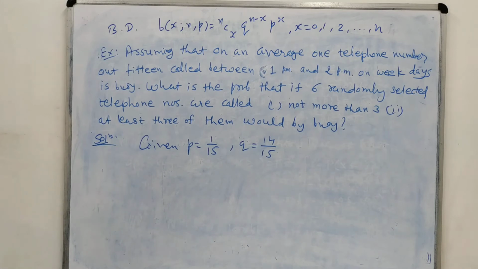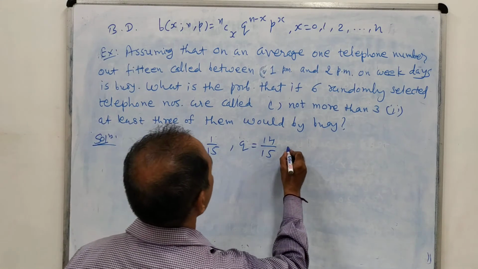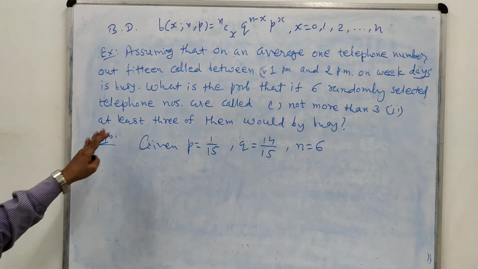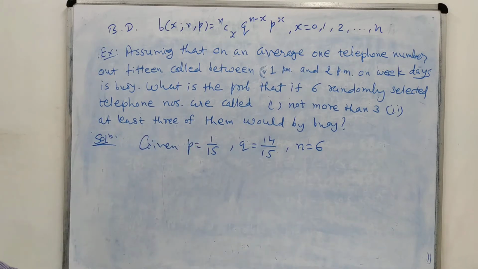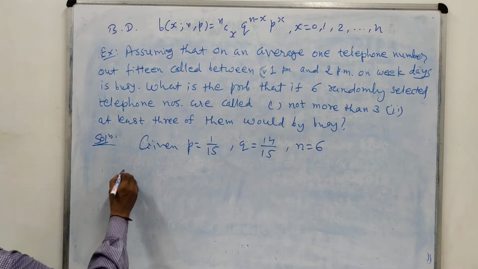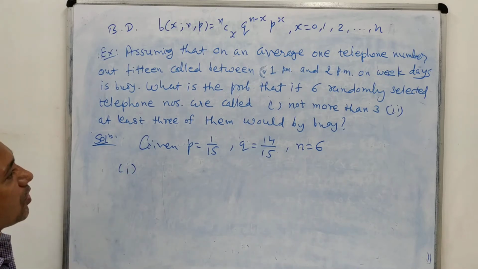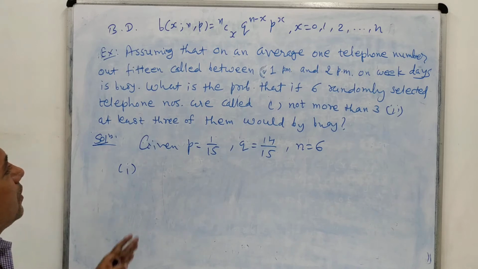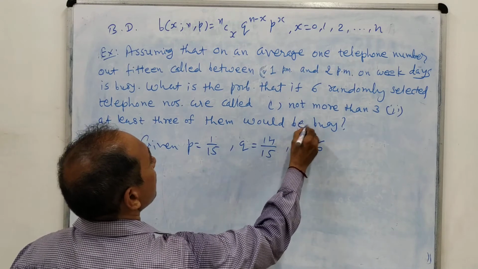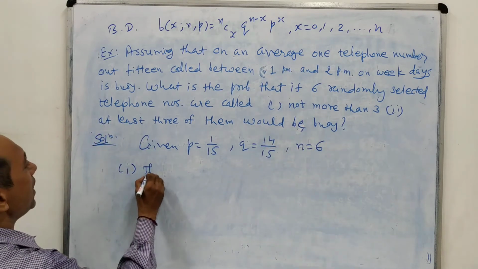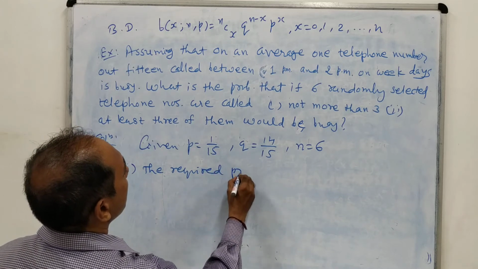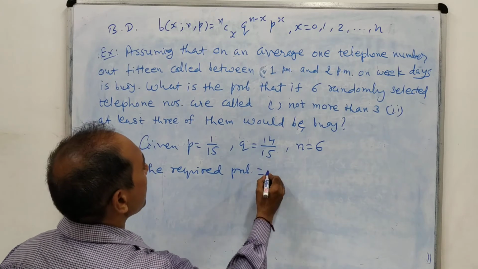After that we read: what is the probability that if 6 randomly selected telephone numbers are called. Now we are taking a sample of 6 telephone numbers, that is small n equal to 6. So 6 telephone numbers are called randomly. So we want to find out not more than 3 would be busy. That means the required probability equals not more than 3.